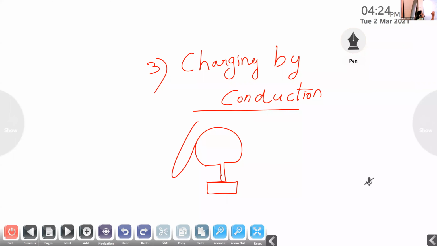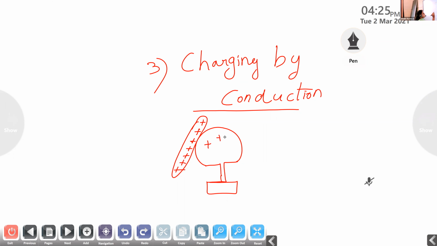That positively charged glass rod is kept in contact. That is, they are not kept nearby. They are not neighbors. They are kept in contact with each other. So a positively charged glass rod is kept in contact with an uncharged body. After some time, what happened? This positive charge gets transferred from the glass rod to the uncharged body.